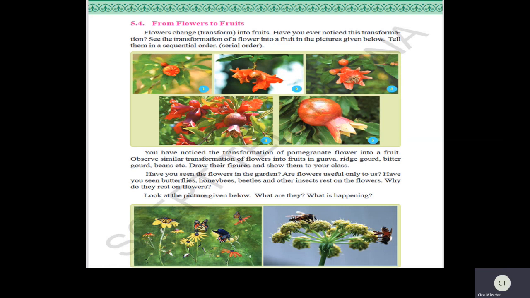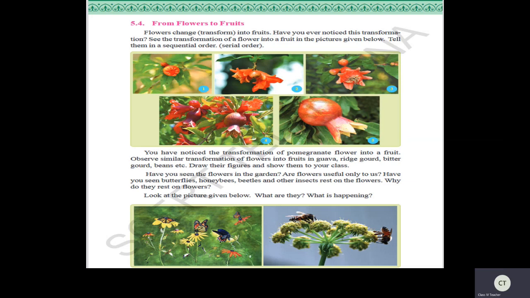What are they doing near the flower, children? Do you know that? I hope everyone knows this, right? What are they doing over there? Yes, they are collecting the sweet nectar. It is food for them, right? So insects collect nectar, which is a sweet substance, and they eat it as food. And what do honeybees do? Yes, they prepare honey by collecting the nectar, right, children? Not only this, any insects, like worms, earthworms, anything, insects will eat them. Do you know this? Yes.